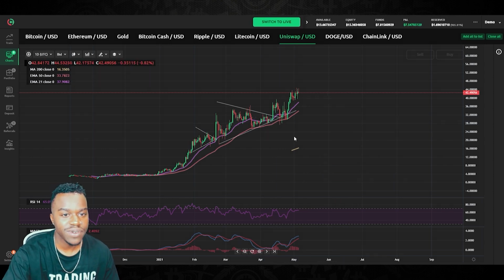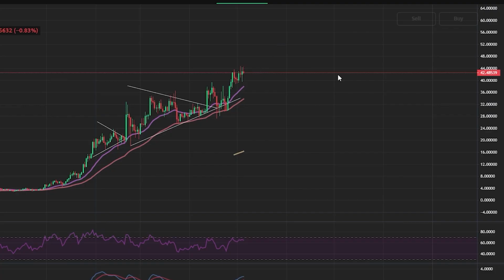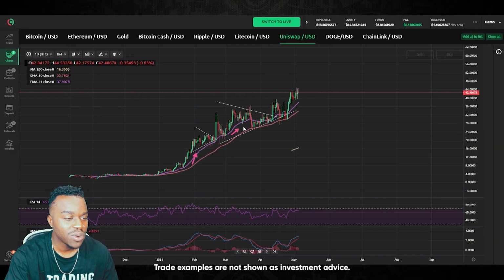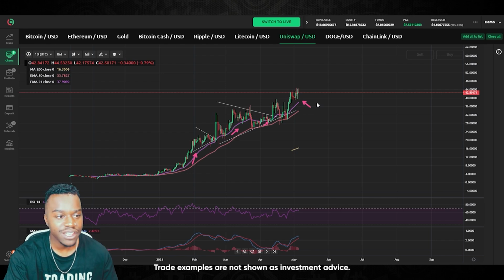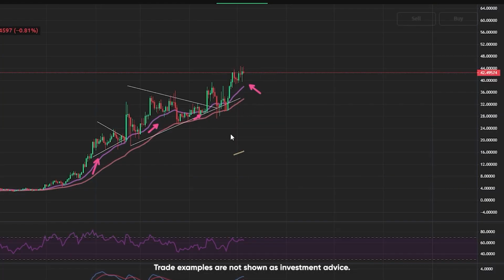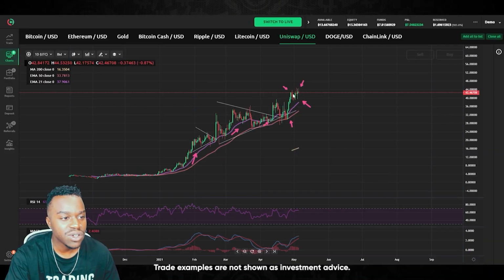So for my bullish forecast right now for Uni to the upside, let's look at the trend first. As you can see, the price is trading above that 21 and that 50-day moving average, which indicates right now the trend is bullish. As for the price action, we did bounce off that 50-day moving average right up to a new all-time high for Uniswap. And price has been consolidating and holding in this all-time high range now for about 5 days.